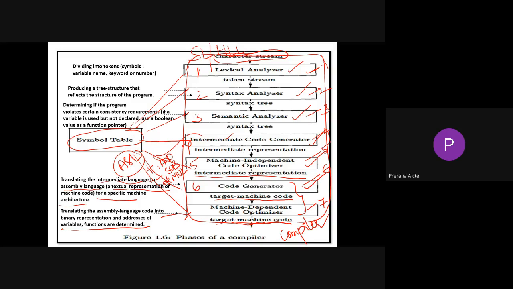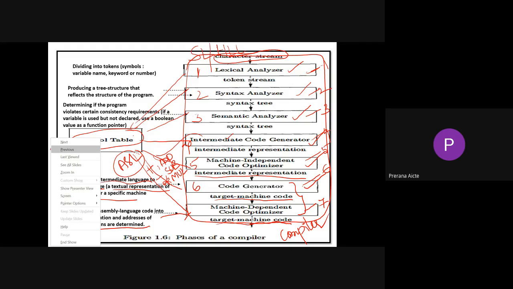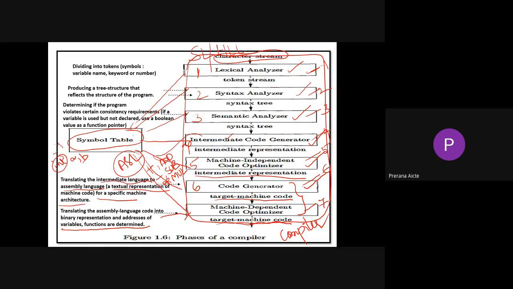The symbol table is a data structure where it stores each and every piece of information about your source code. So if you write int a, b, the symbol table stores int in data types and a, b in the variable part.